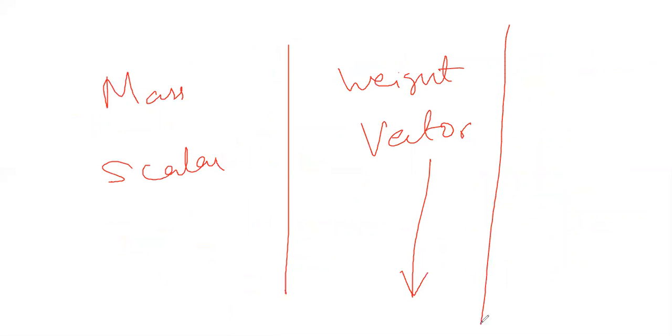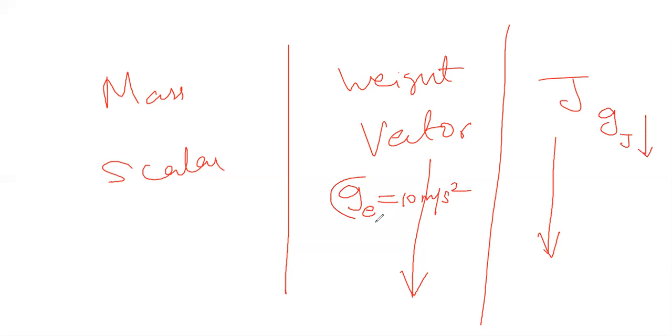If you are on some other planet like Jupiter, then also your weight is towards the center of the planet Jupiter, but it is reduced because the gravitational acceleration small g on Jupiter will be very less compared to the gravitational acceleration on Earth, which is equal to 10 meters per second square. Very high on Earth, very less on other planets. There are planets on which the gravitational acceleration is far more than Earth also, like black holes, nebulas, all that we see in advanced physics.